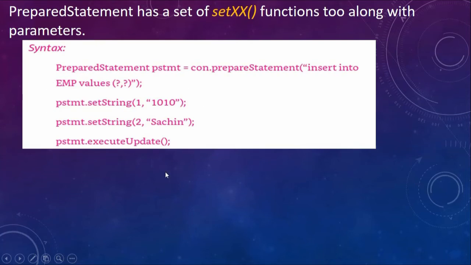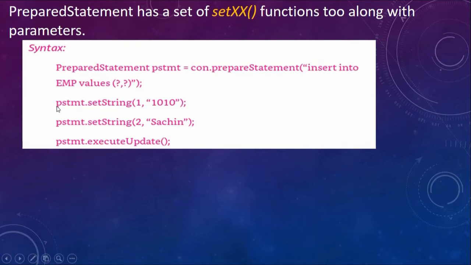Now just see this code here. I am writing PreparedStatement pstmt equals connection dot prepareStatement, and here I am saying insert into employee table values question mark comma question mark. That means some values we have to insert, but which values, we specify next.